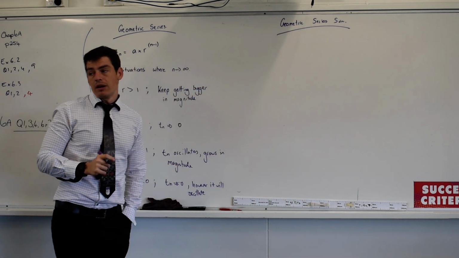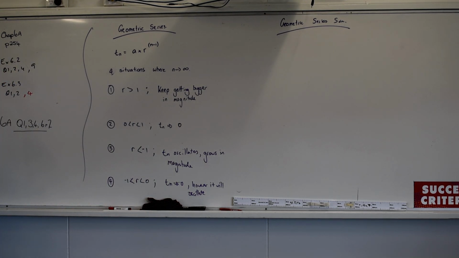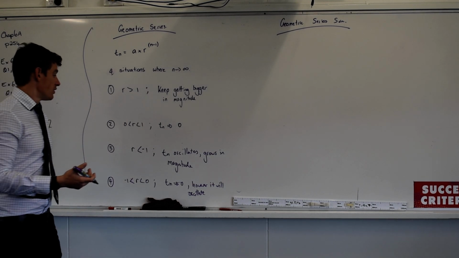Adding the progressive terms in a geometric series, correct?